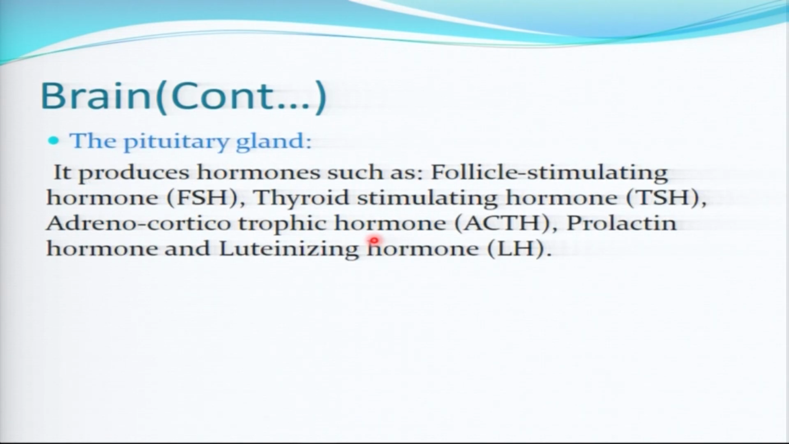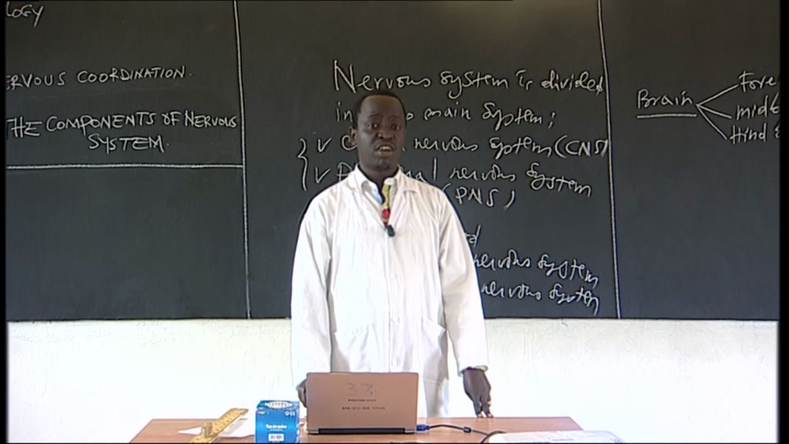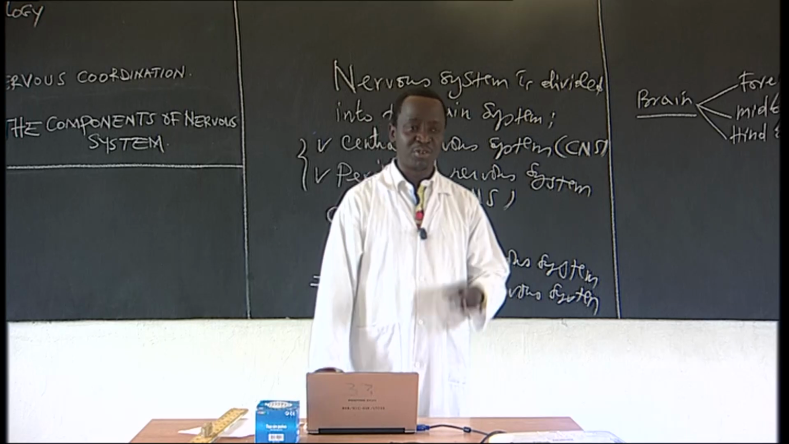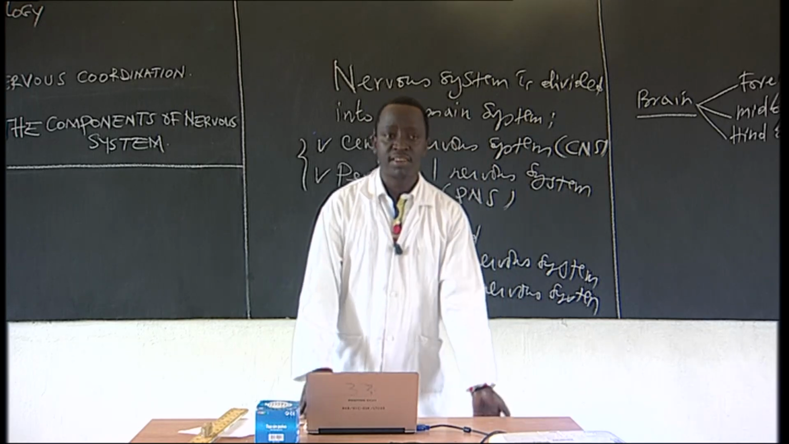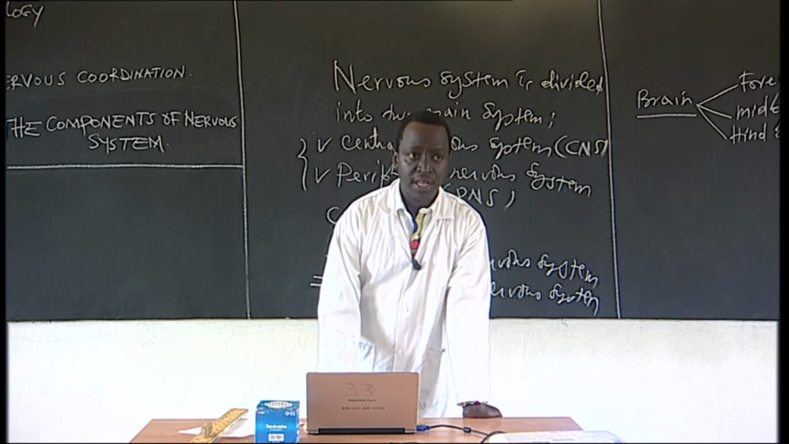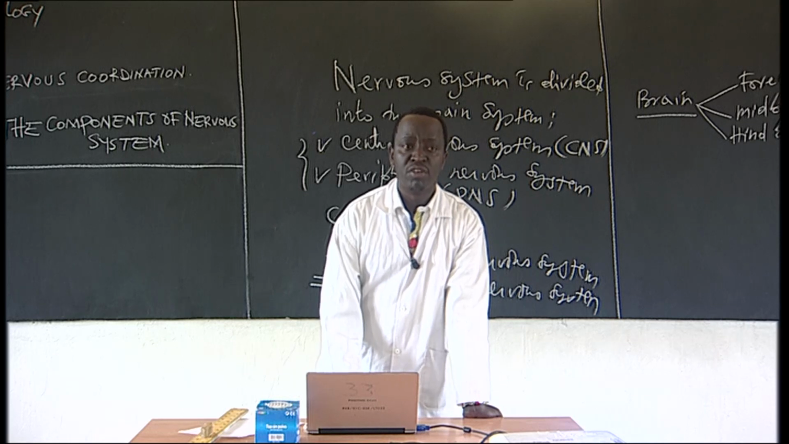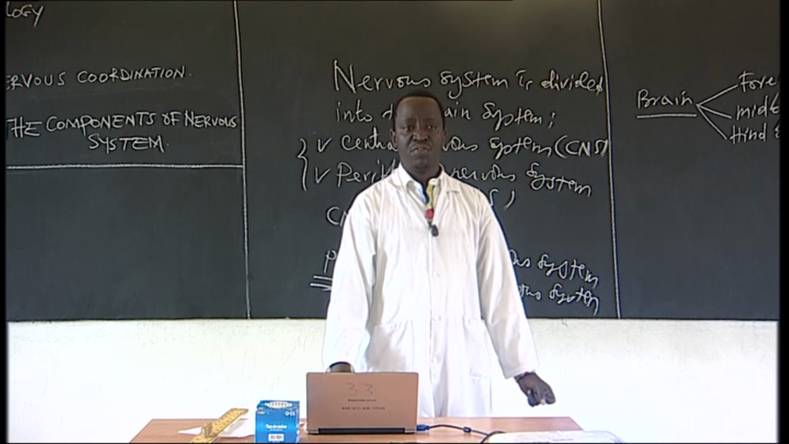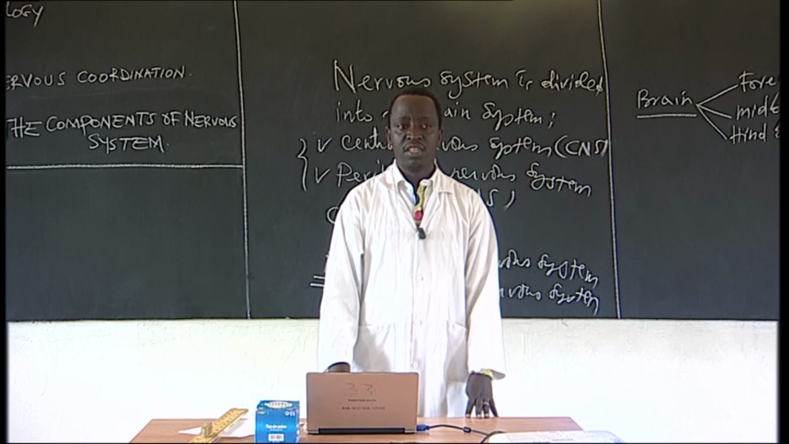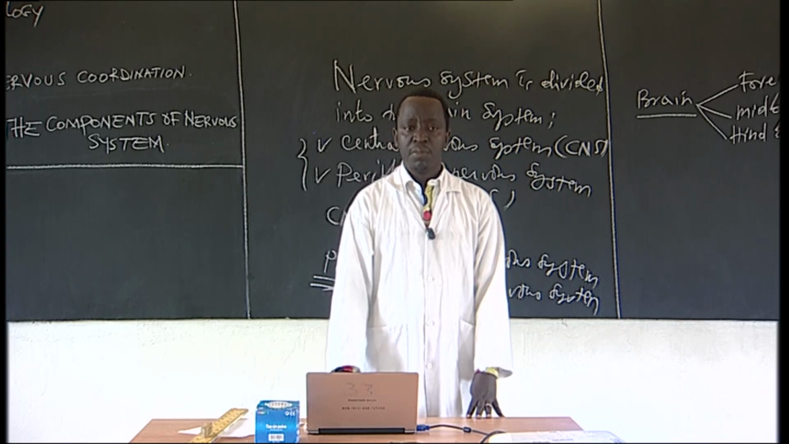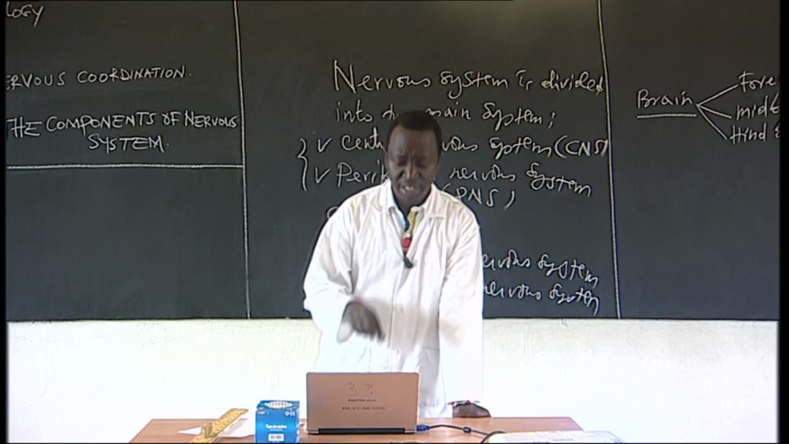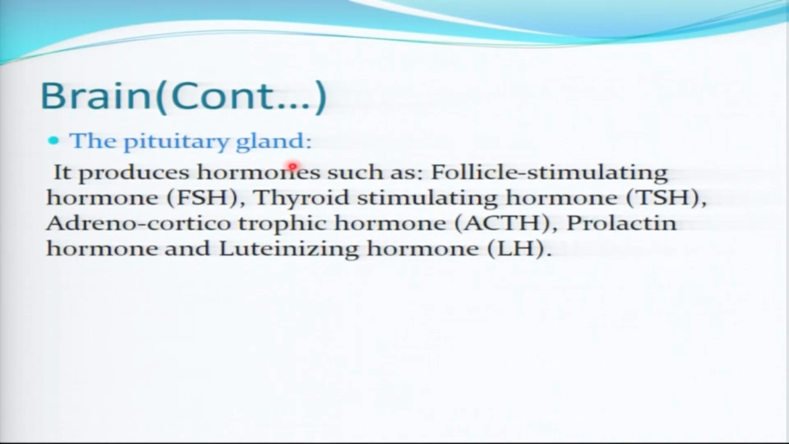So we have also the pituitary gland. In unit number 10, we shall also see about the glands. So we shall see this pituitary gland as the master gland. It produces hormones such as follicle stimulating hormone, thyroid stimulating hormone, prolactin. So we shall come back to this when we see unit number 10. But the pituitary gland, remember, is the part of the forebrain where hormones are produced.